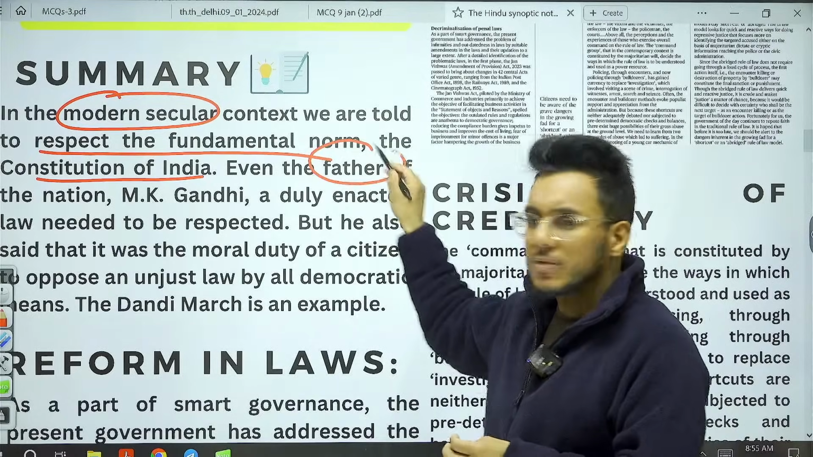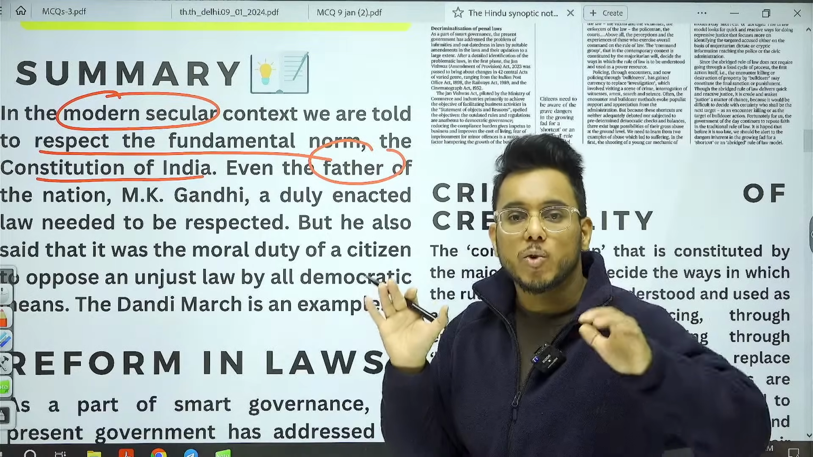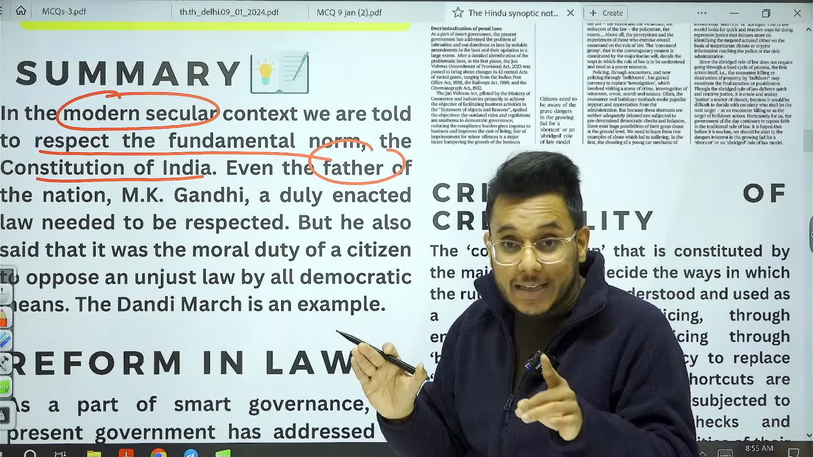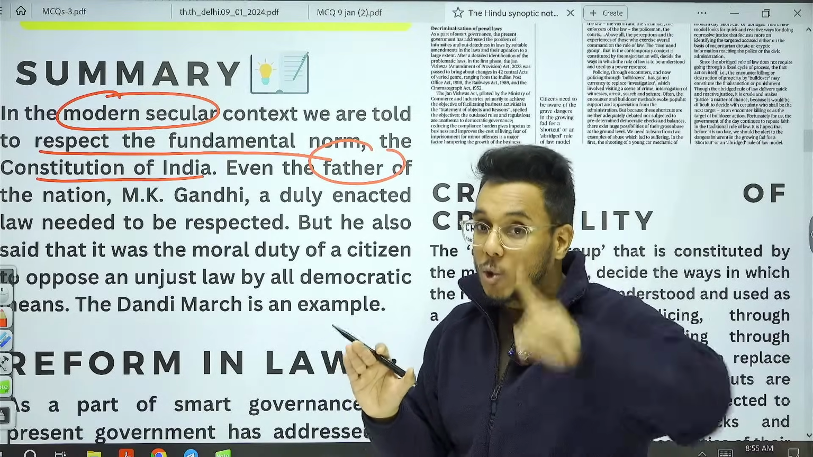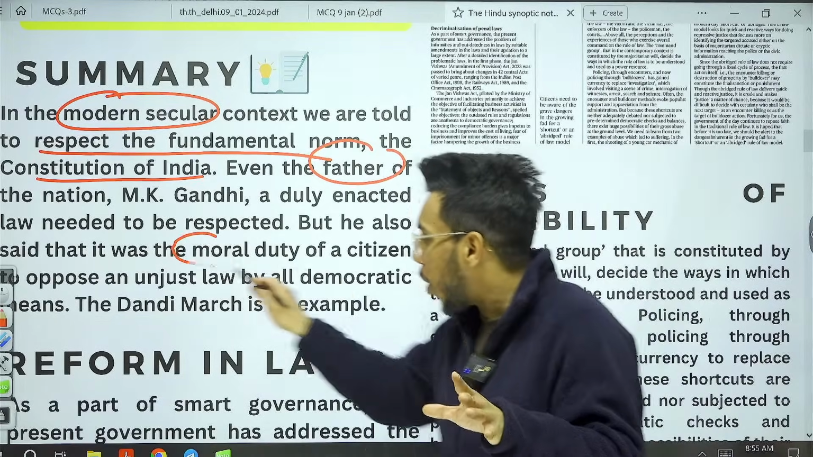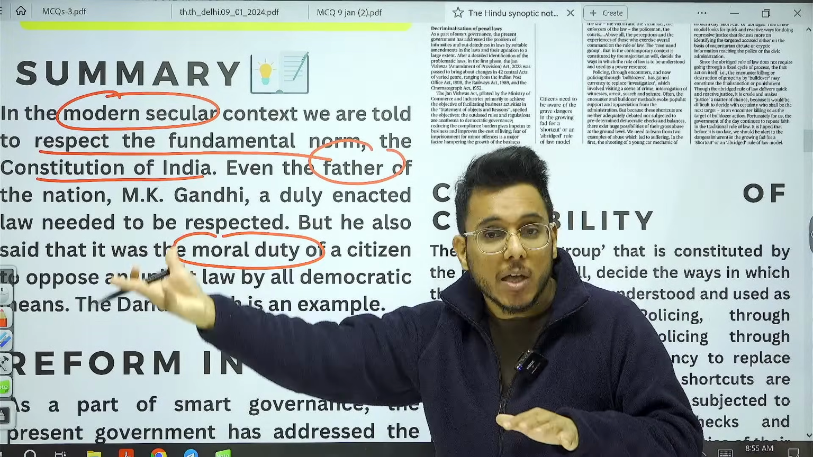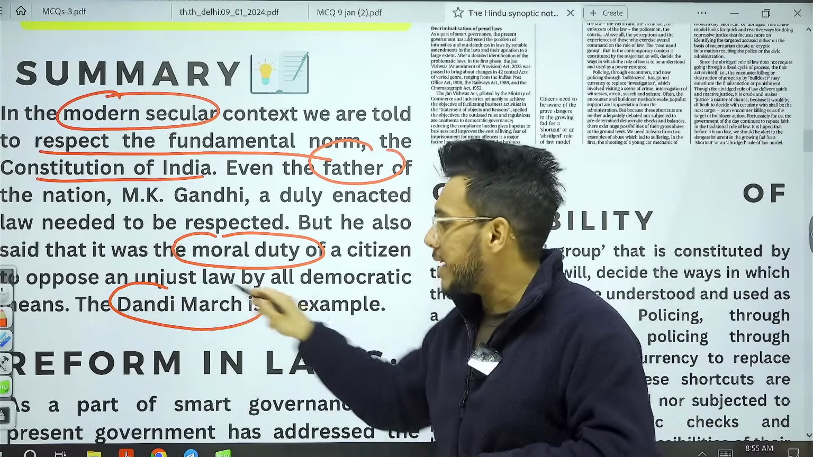Even the father of the nation, Gandhiji, said this particular thing, that we always have to respect the laws of the land. But at the same time, Gandhiji said that sometimes some laws are unethical, and often it becomes a moral duty of a citizen to oppose the laws which are unethical, which are immoral. And he did the same during his Dandi March.